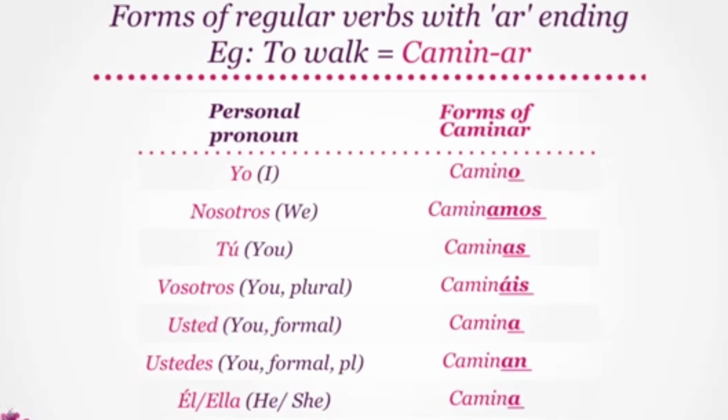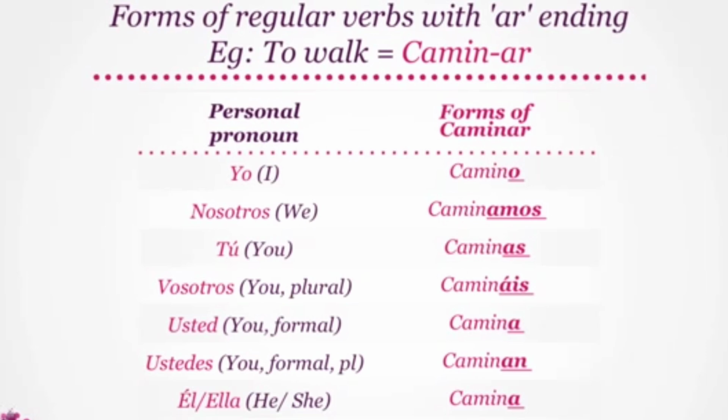Informally, with tú or you, it becomes caminas. And for its plural form, vosotros, we use camináis. Try that again. Camináis. Formally, with usted, which is the formal translation of you, caminar changes to camina. Did you get that?